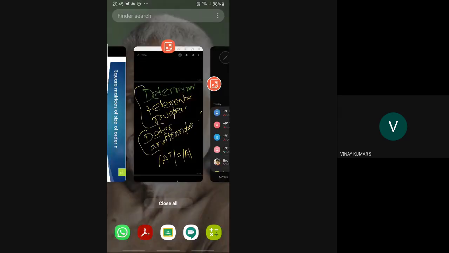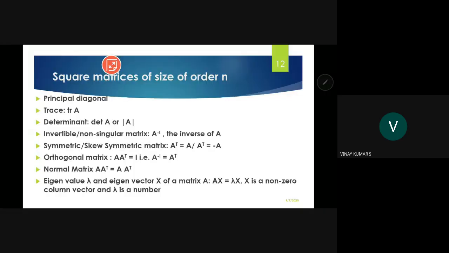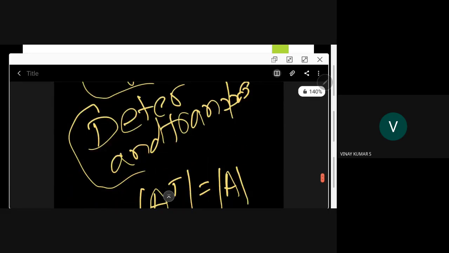So in my PPTs today, I only want to talk about these things. So trace I have talked about. Even with trace, I have some questions. For trace also you have to think about these properties.